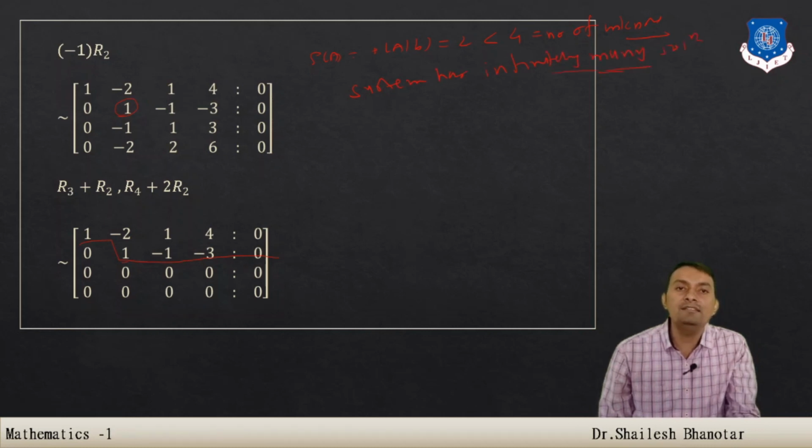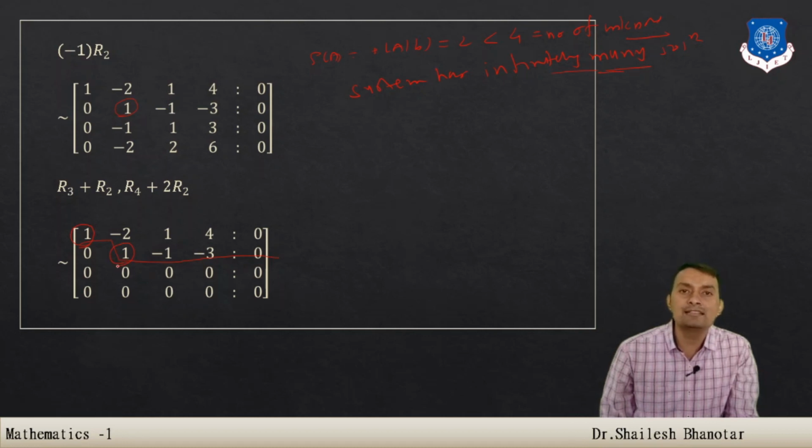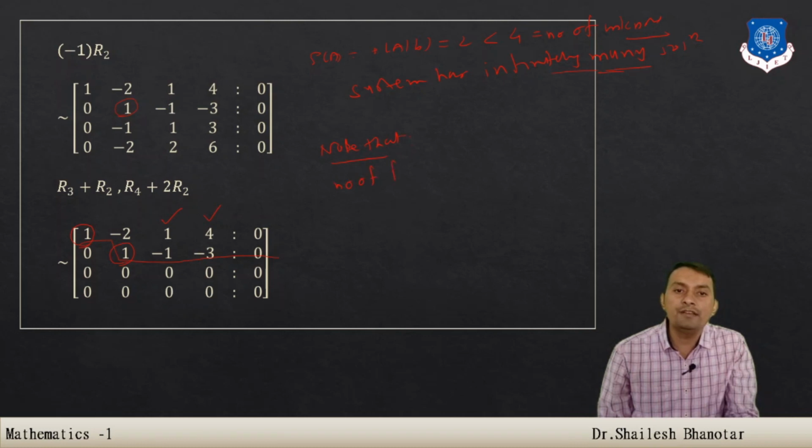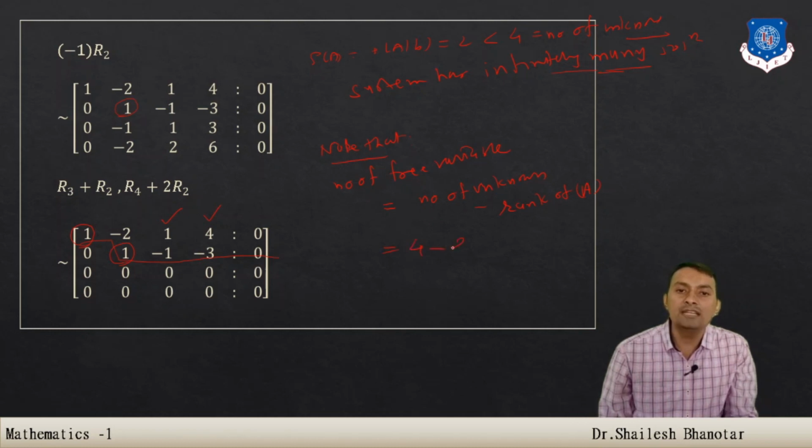So now, whenever the system has infinitely many solutions, how can we find them? For that, you have to understand that the first row has a leading entry, so we are not going to consider x1 a free variable. The second row also has a leading entry 1, so we are not going to consider x2 a free variable. That means we assume x3 and x4 are free variables. Note that the number of free variables is equal to the number of unknowns minus the rank of A, and that is the formula. The unknowns are 4 and the rank of the given matrix is 2, so we have to assume 2 free variables.